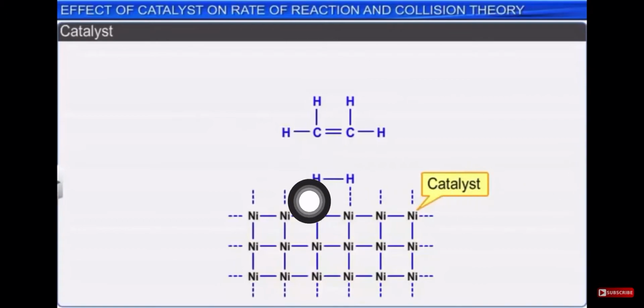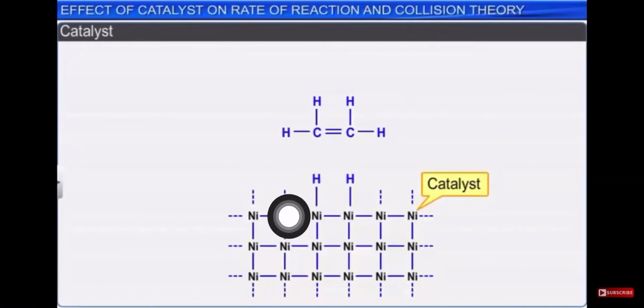When the H2 molecule comes and reacts, we can say, but actually it is not reacting, it is just being adsorbed over here. So we are having H single bond H, and it is having a minor bond with nickel, which is not exactly our reactant, but it is just supporting, right?